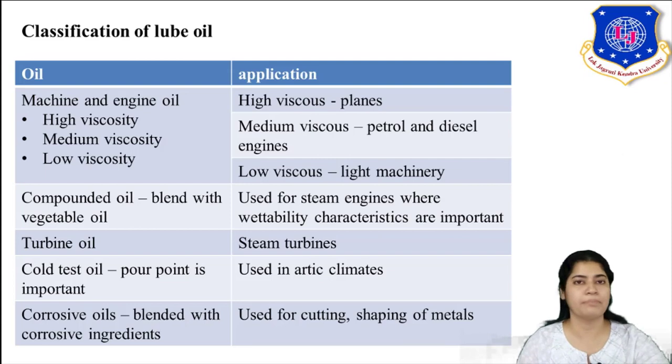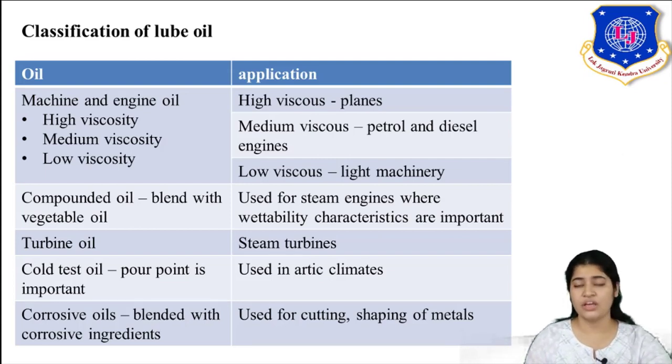Second one is compounded oil. Now this oil is blended with vegetable oils. Okay, now why do we need to blend it? It is to increase the wettability characteristics. Now the application is steam engines, which are used for marine engines, right? Like for ships and boats. Those kinds of engines require compounded oil, where wettability is an important parameter.